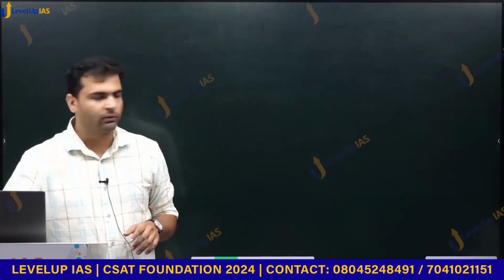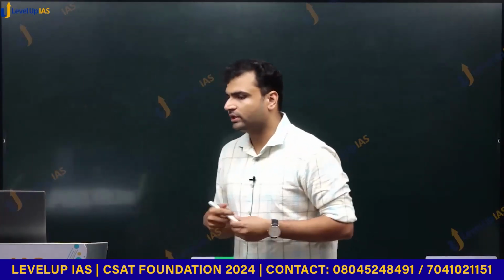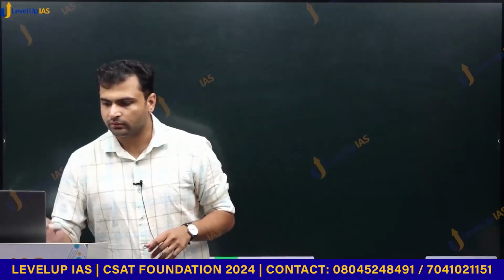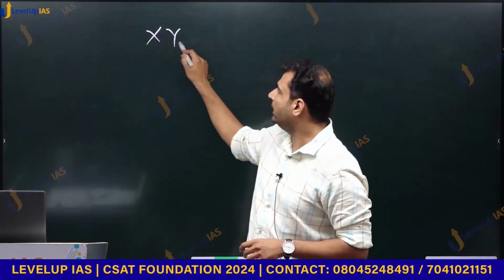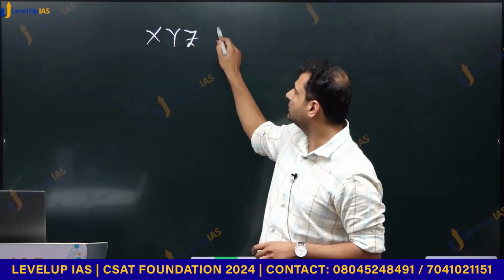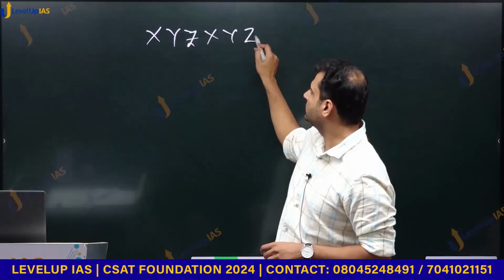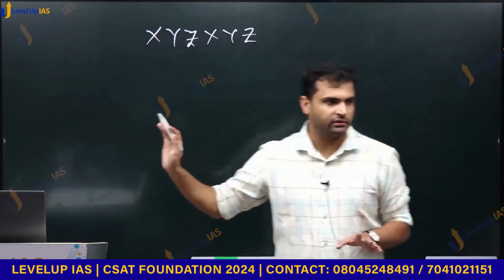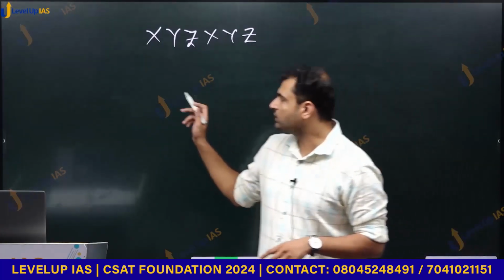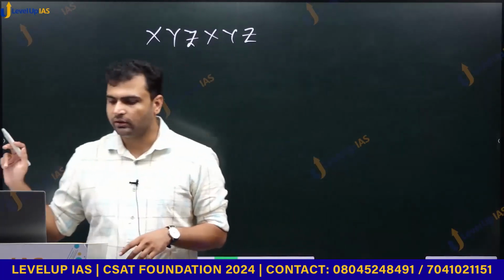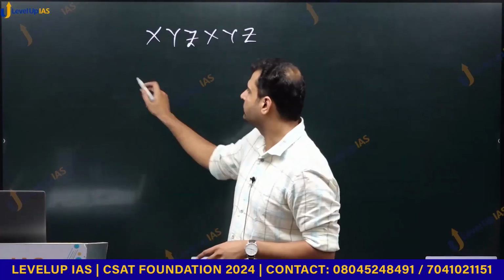Okay, I'll write down the question. Question is, we have this 6-digit number x, y, z, x, y, z. These are digits. This is the 6-digit number. And question is, this number is divisible by which of the following?